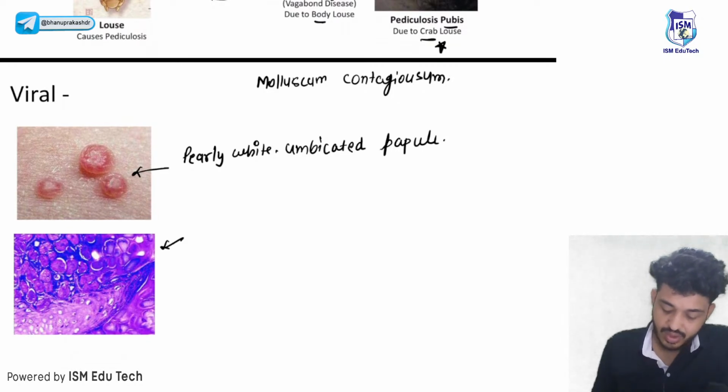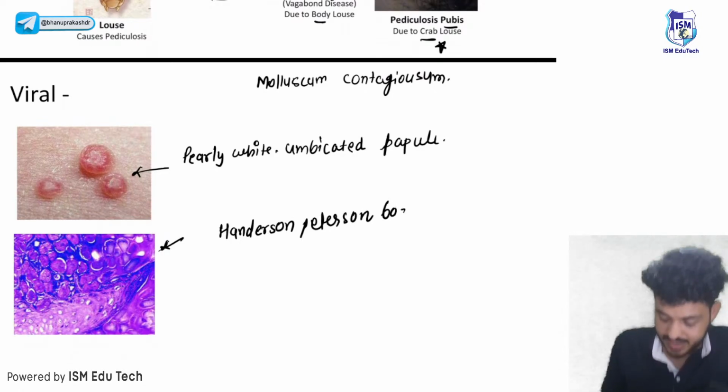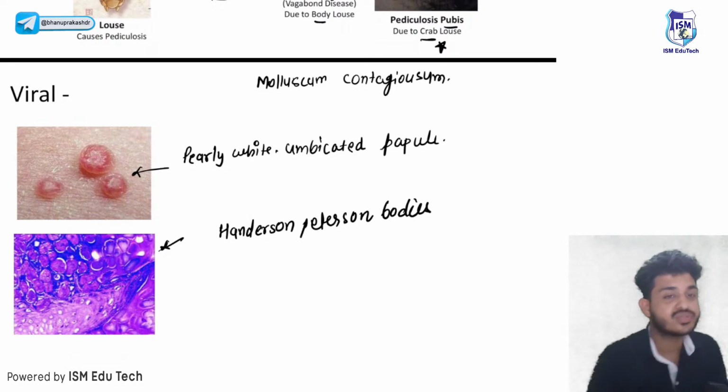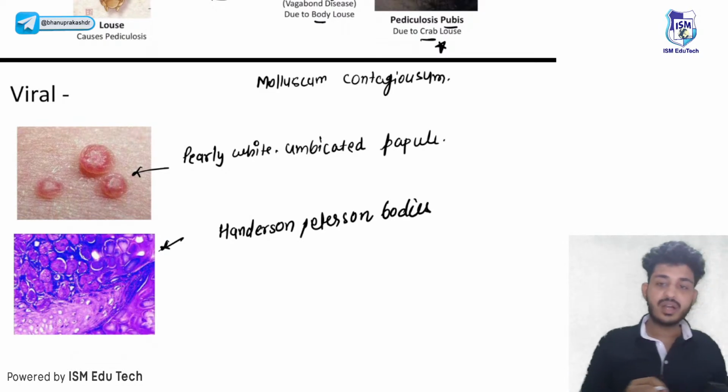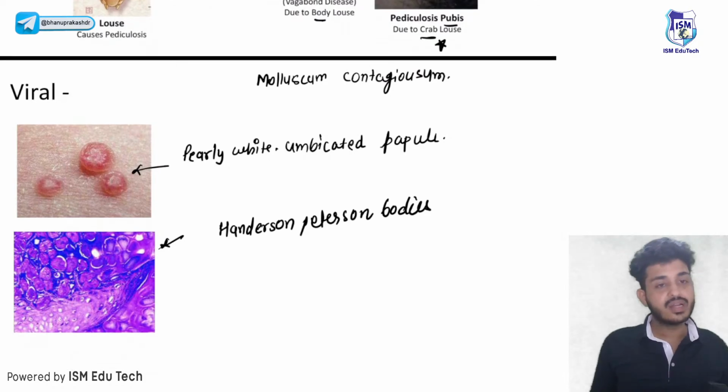And this is known as Henderson-Peterson bodies. These are Henderson-Peterson bodies. These are also a characteristic feature of molluscum contagiosum. Generally, where do you see molluscum contagiosum? These will be in children, like those who are having low immunity.